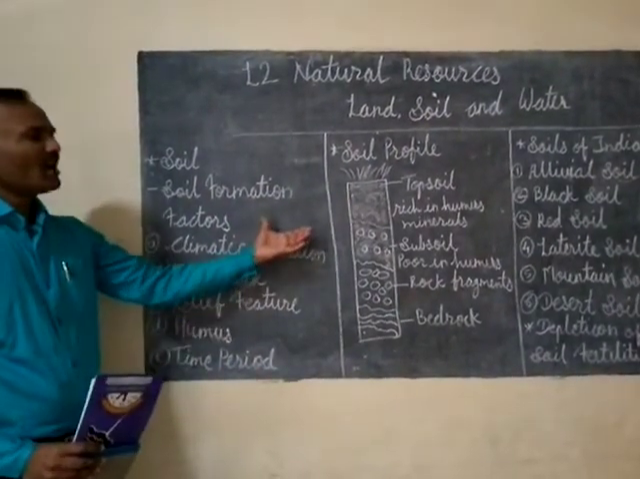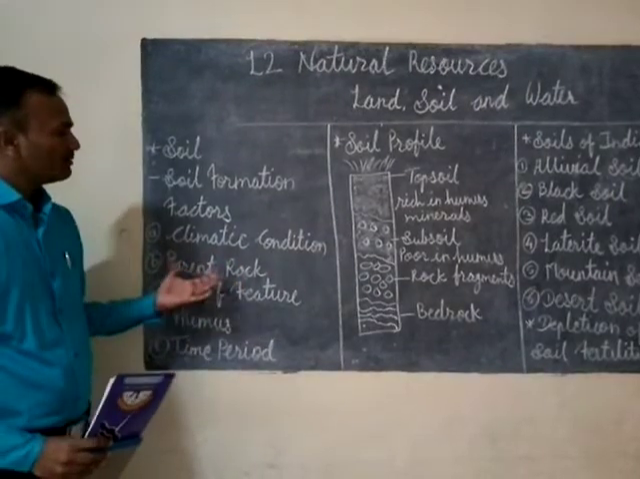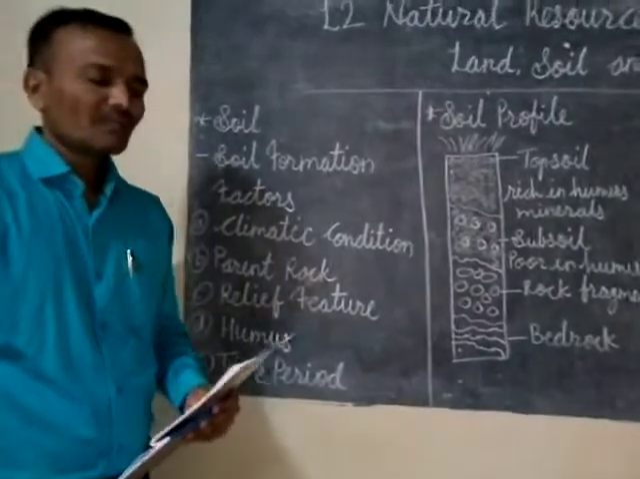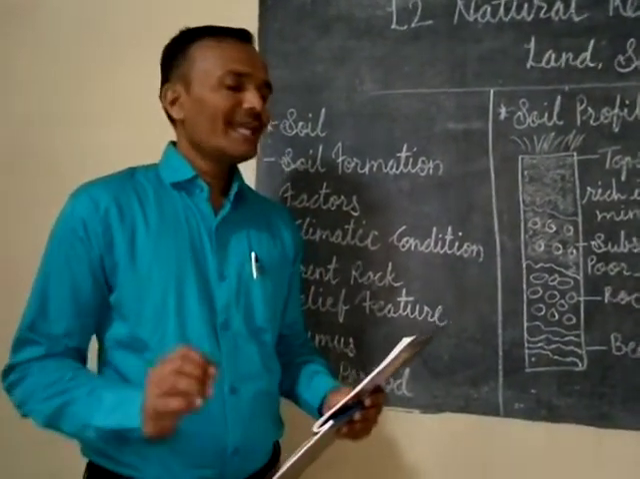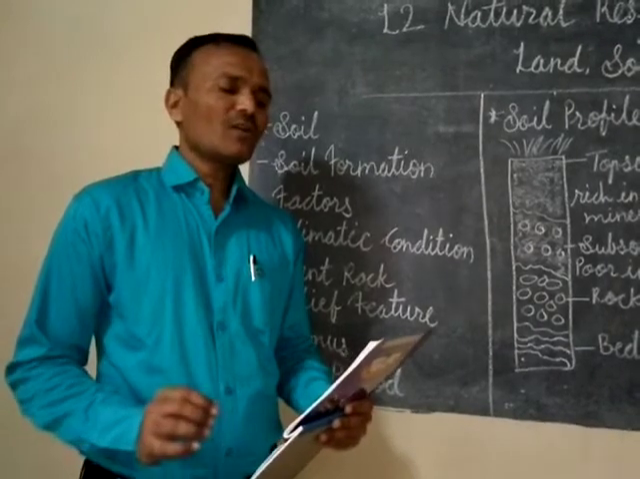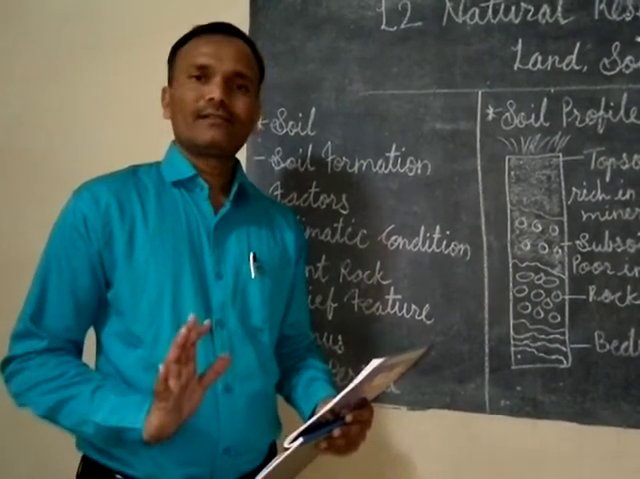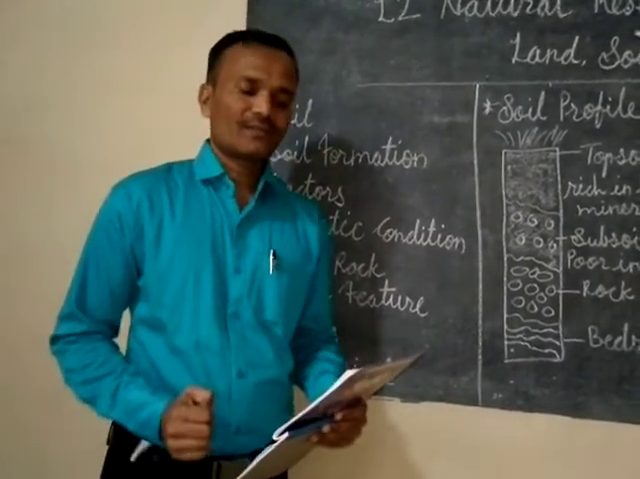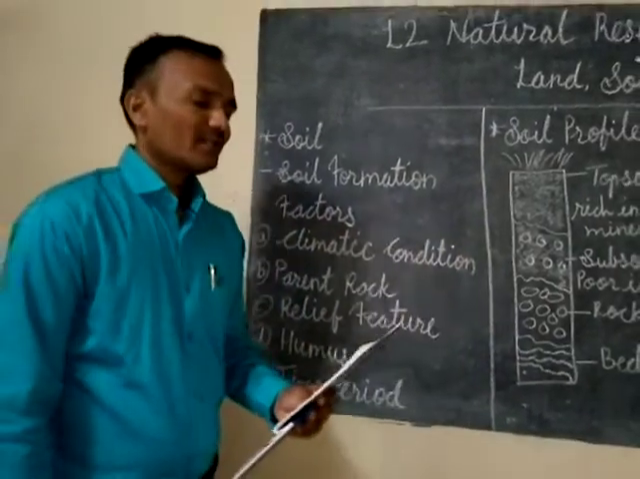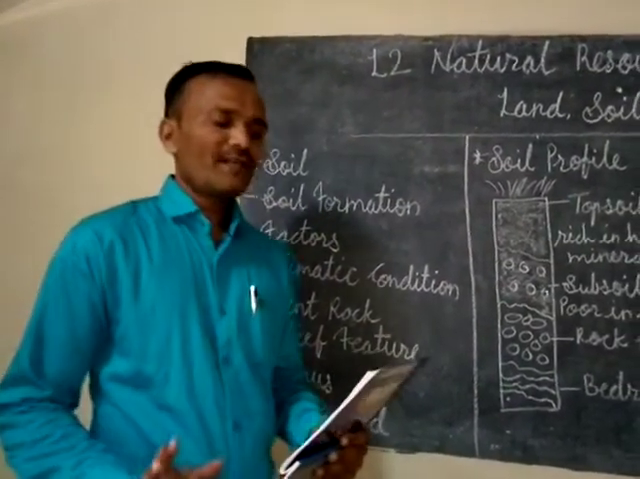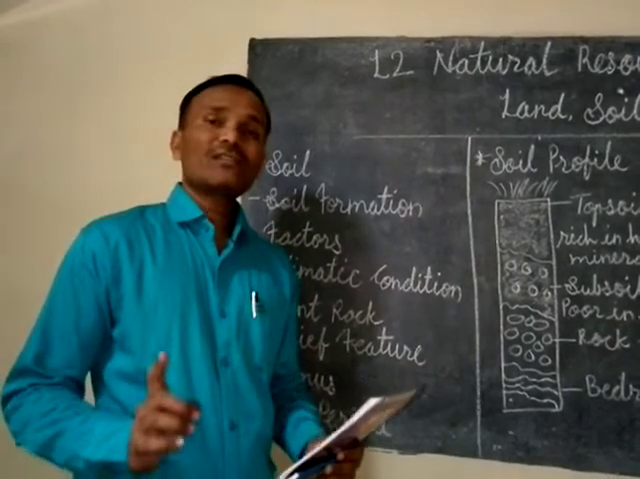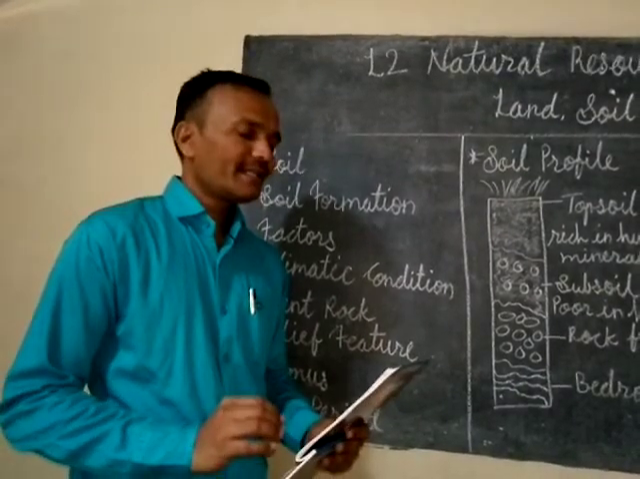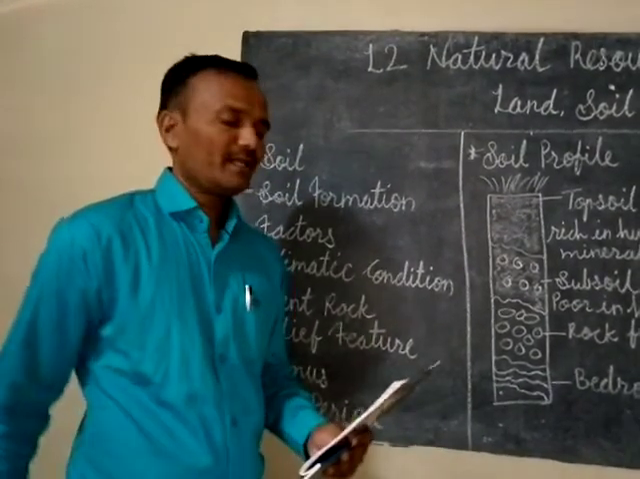So in this part we are going to cover the point soil. So what is soil? The thin layer of grainy substance covering the surface of the earth is called soil. It contains fine vegetable and animal remains, that is called humus, and this humus is very important for increasing the fertility of soil.